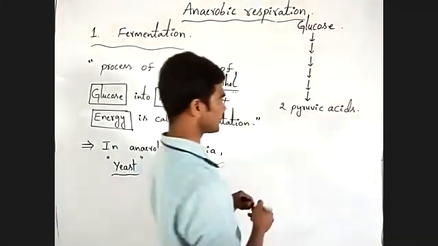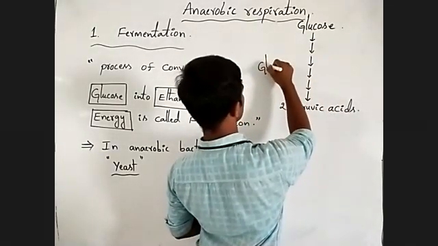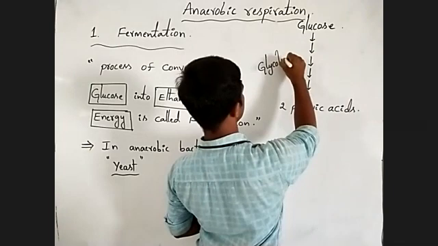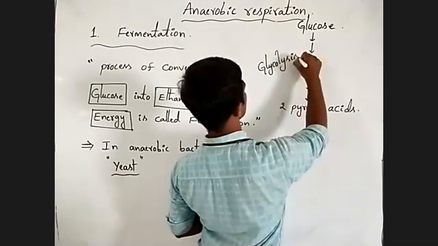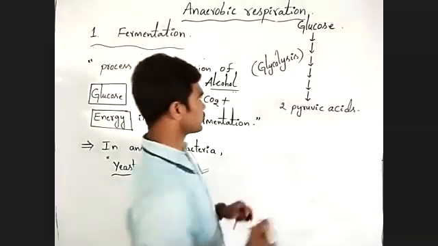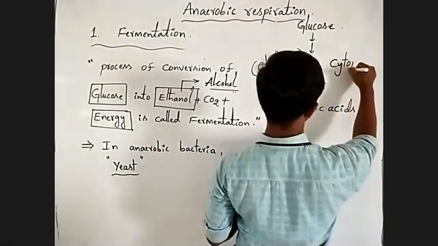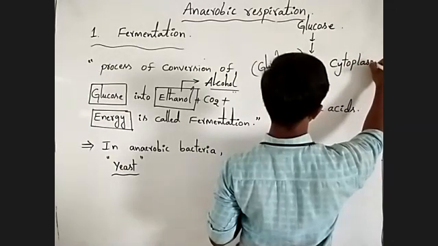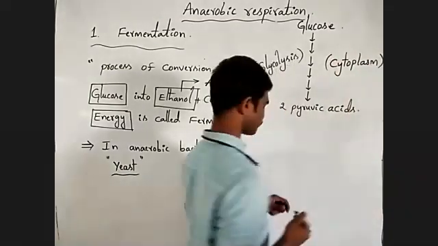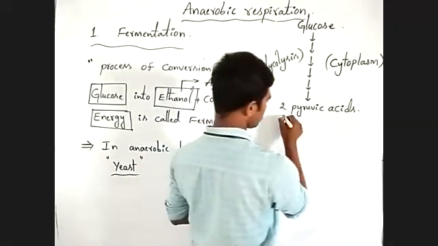This is the glycolysis process. This process takes place in the cytoplasm, giving two pyruvic acid molecules.